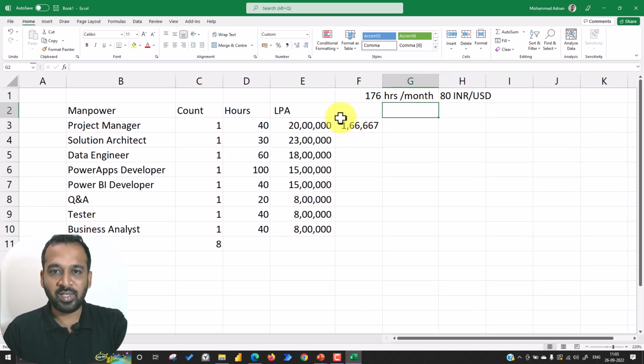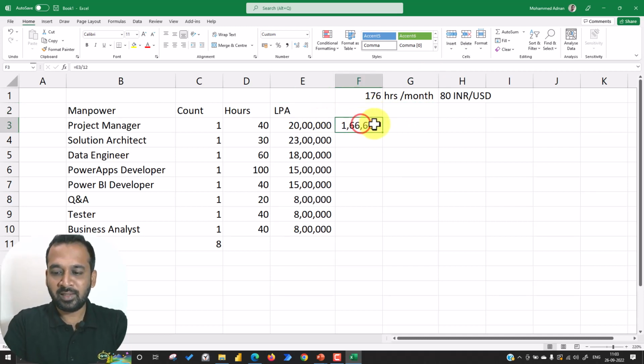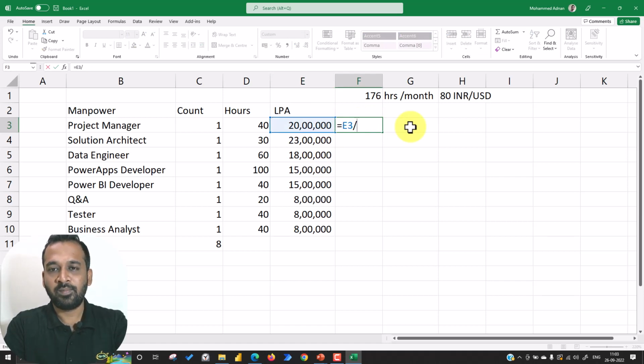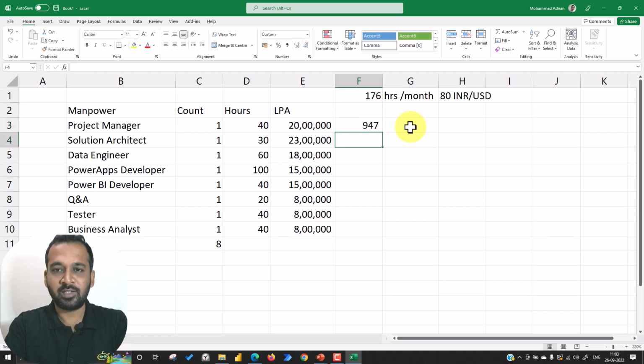So this is how we have the calculation. Now I'm dividing this by 12, which is the months, and also dividing by 176, which is the number of hours. So we arrive at the hourly rate for this particular employee.